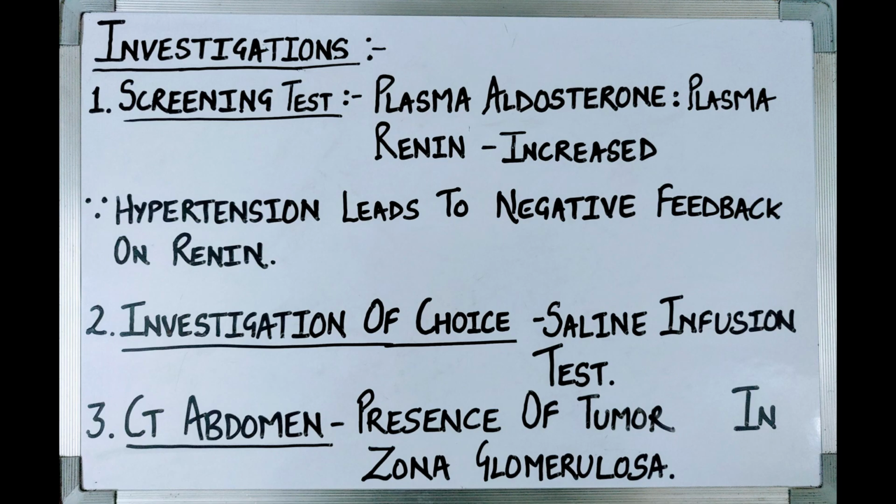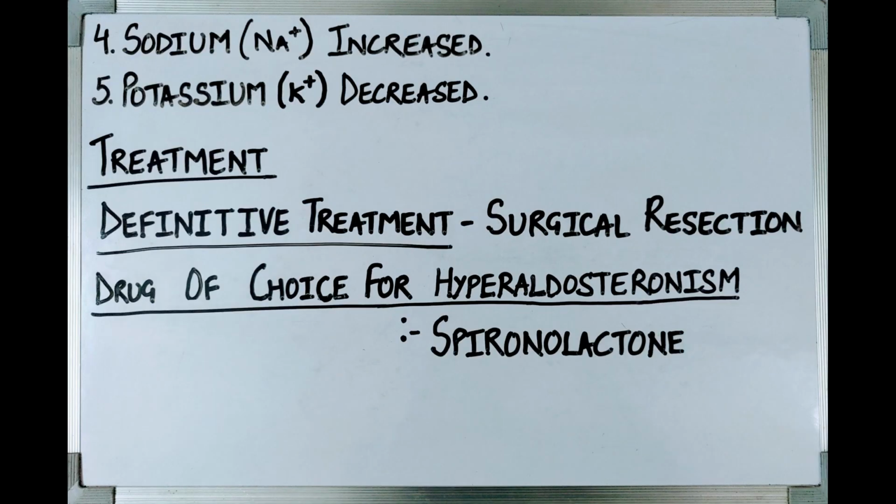Second, the investigation of choice in case of Conn's syndrome, is saline infusion test. Third investigation that we can do is CT abdomen, which will help us to see the presence or absence of tumor in the zona glomerulosa.